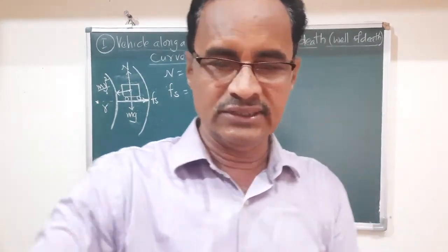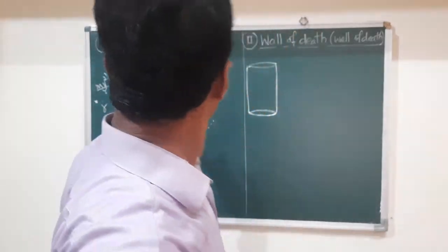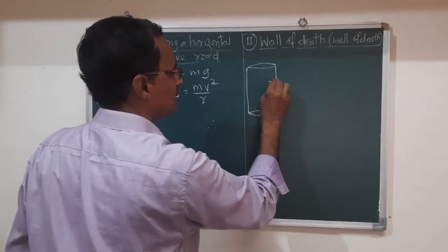Now what is the difference between these two? Here, suppose here is a car.